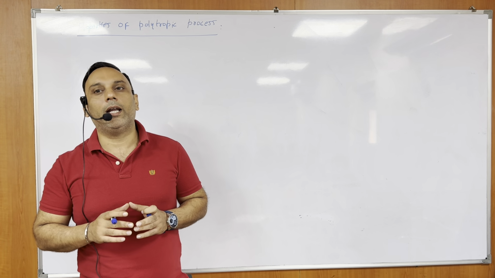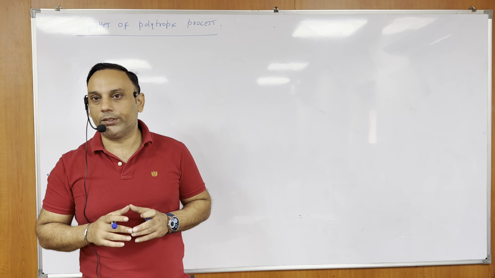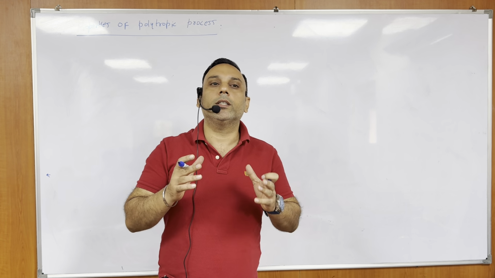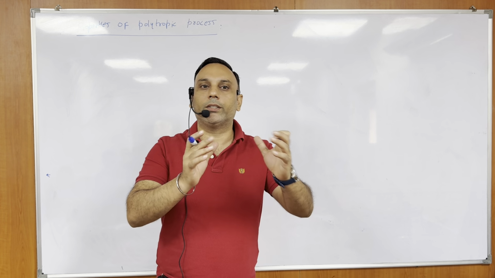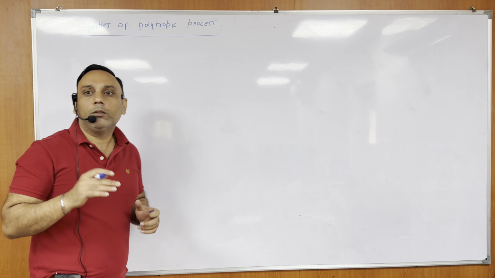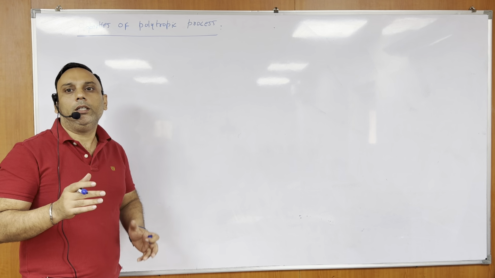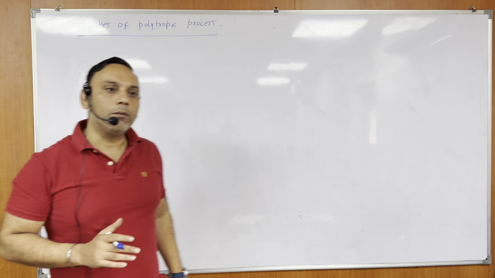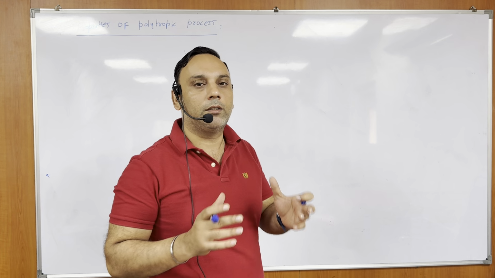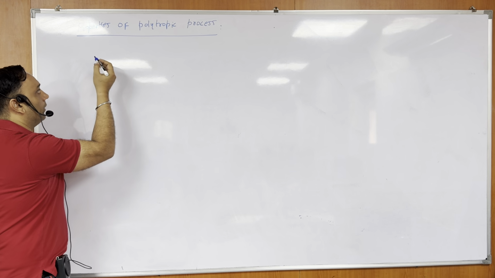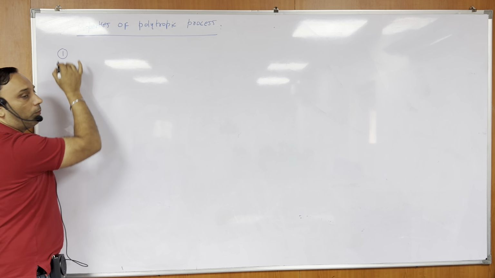What we need to understand about the polytropic process is this. What we have already covered is the equation of the polytropic process, PV to the power x is equal to constant, okay? So that you know. And now we need to understand what properties are associated with it, meaning what kind of questions can be asked on the basis of the polytropic process.